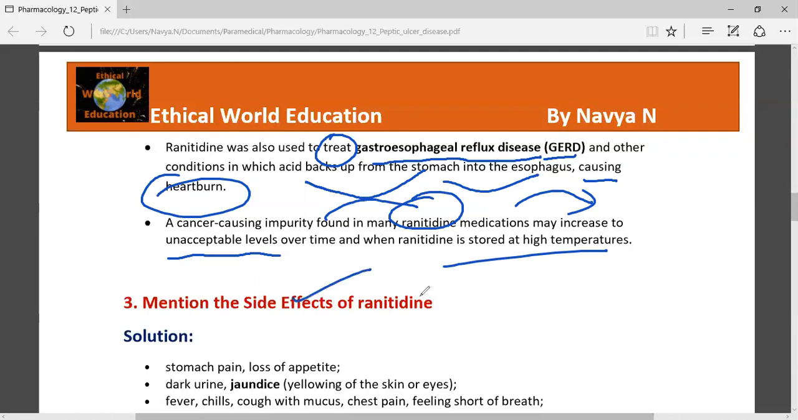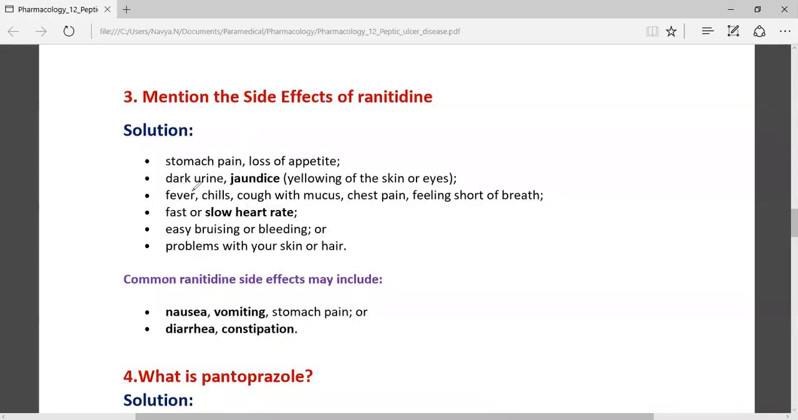And the side effects of ranitidine include stomach pain, which is a common side effect, and loss of appetite. Dark urine, which is a jaundice kind of symptom. Jaundice means a yellowish color of the skin or the eyes. Also fever, cold, chills, mucus, chest pain, a feeling of shortness of breath or breathing difficulty, a too fast or too slow heartbeat, and bleeding or problems with the skin or hair. So these are the side effects of ranitidine.